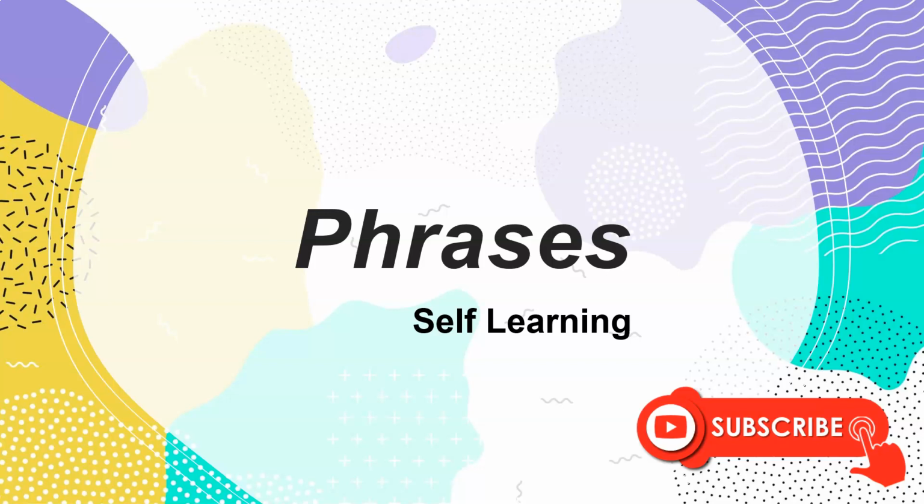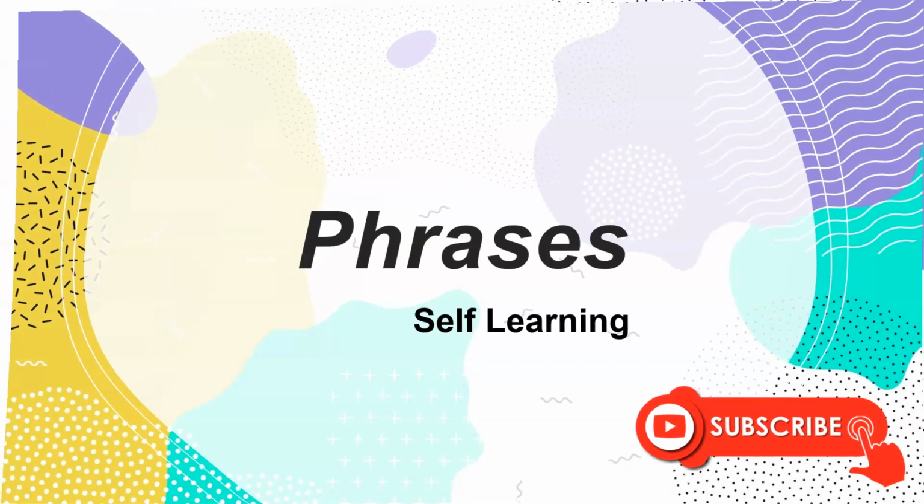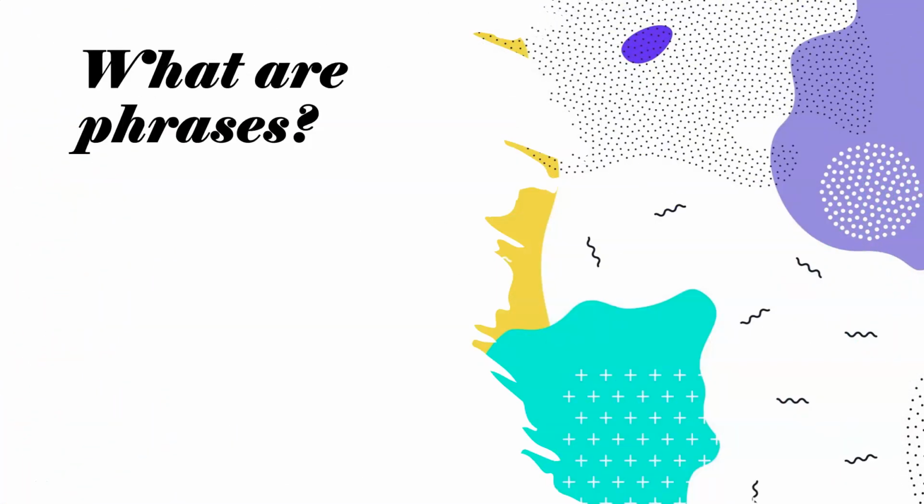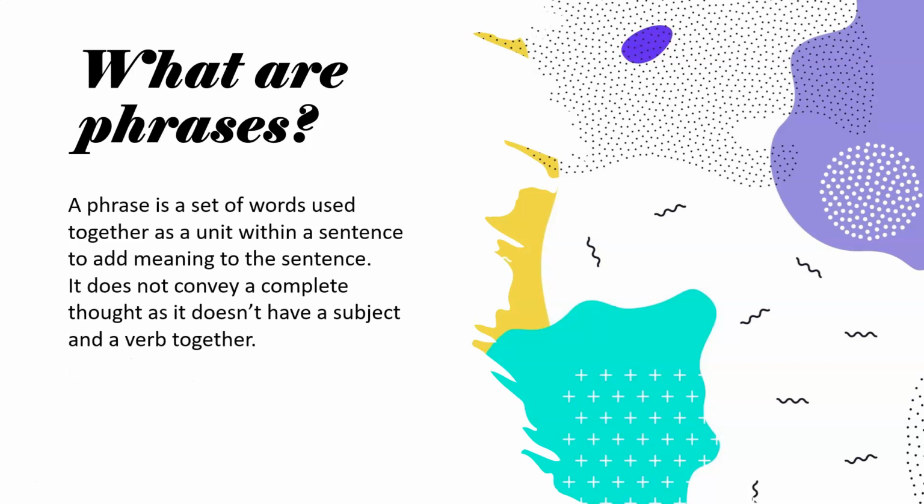So let's learn today phrases and its types. But first we need to know what are phrases. A phrase is a set of words used together as a unit within a sentence to add meaning to the sentence. It does not convey a complete thought as it doesn't have a subject and a verb together.